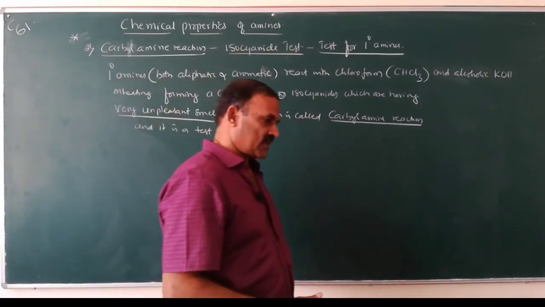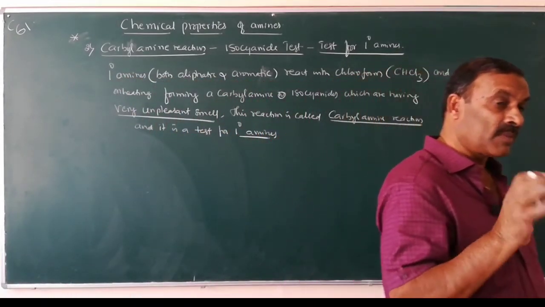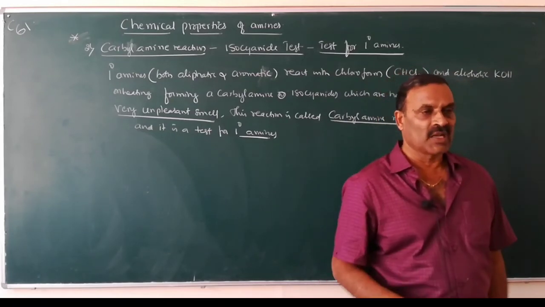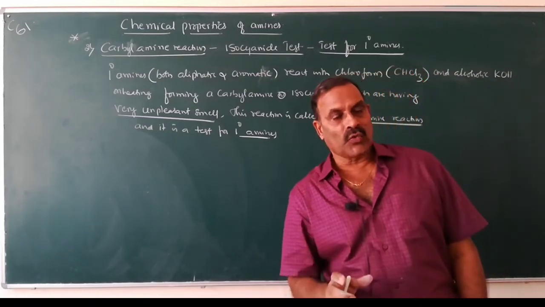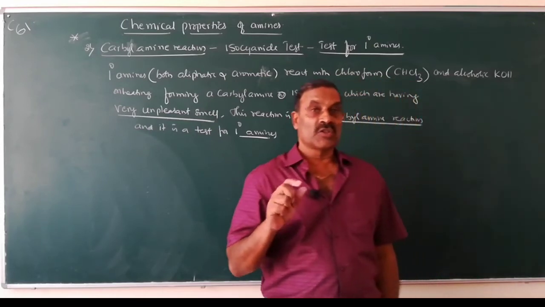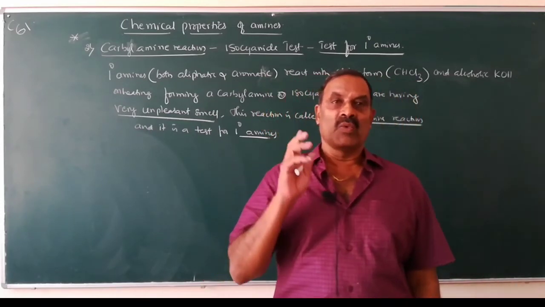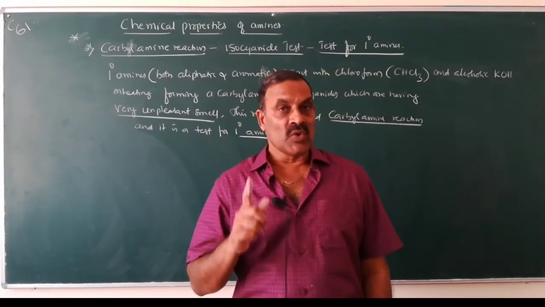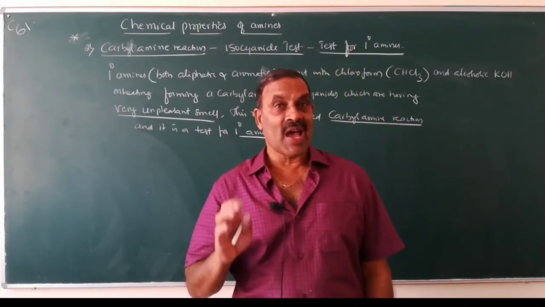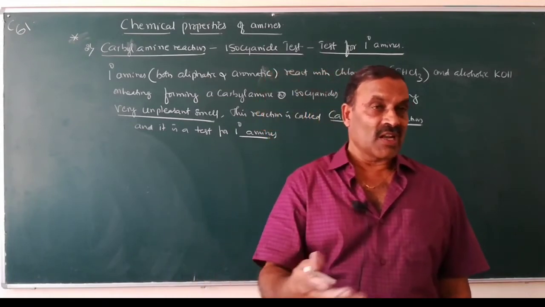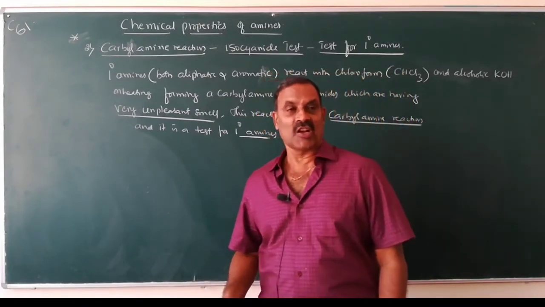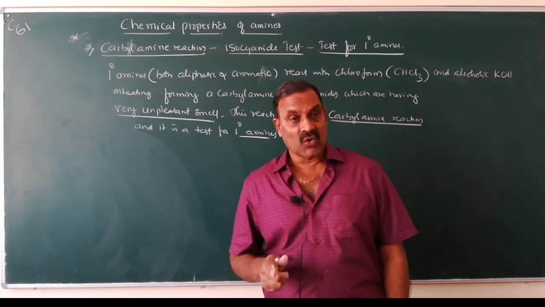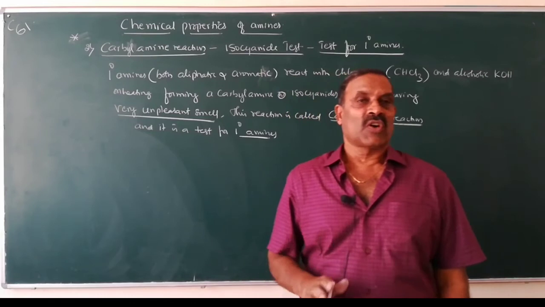When primary amines, both aliphatic and aromatic, are heated with chloroform and alcoholic solution of potassium hydroxide, we will get carbylamines or isocyanides which have a very bad smell. We cannot tolerate the smell of these carbylamines. Therefore, it is a test for amines.